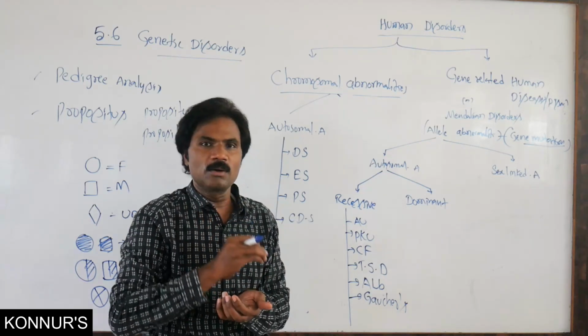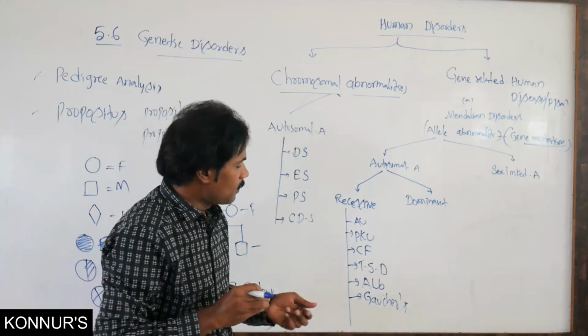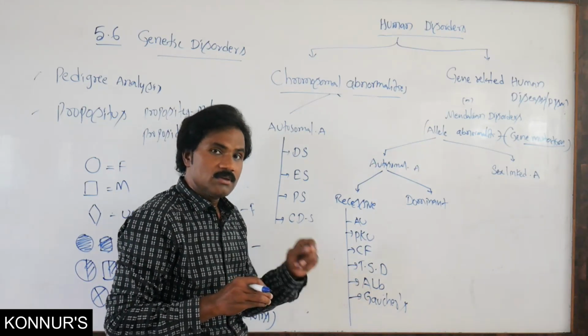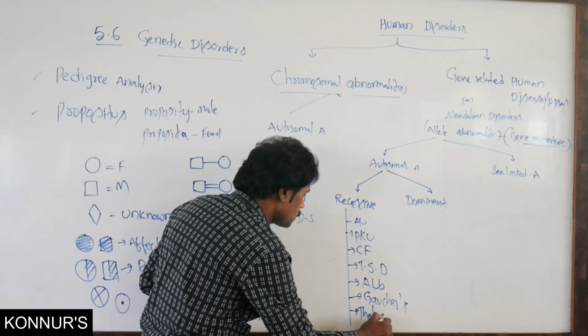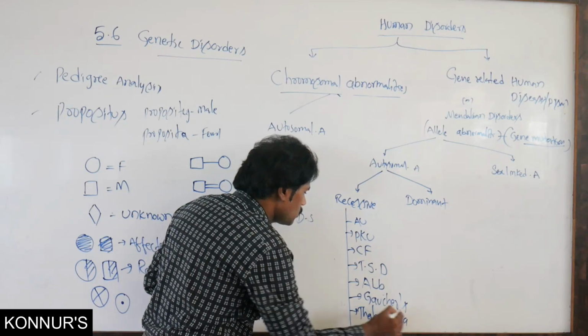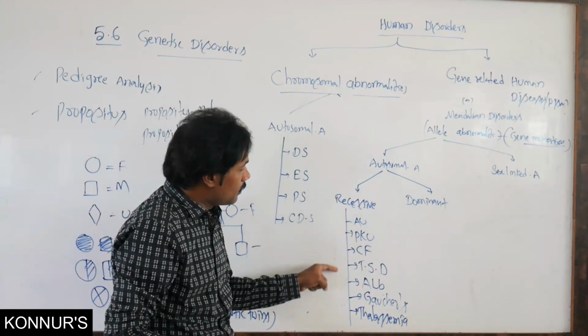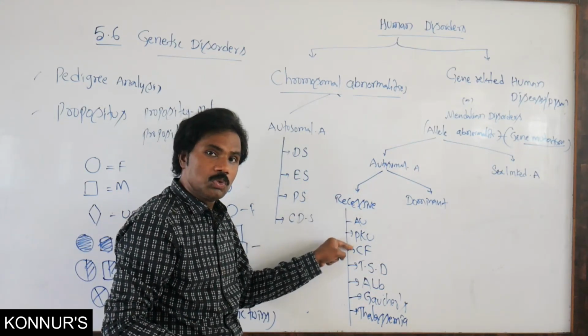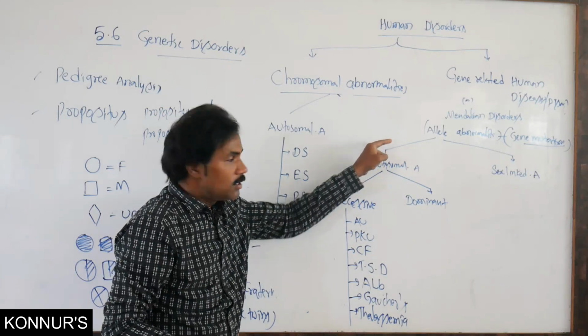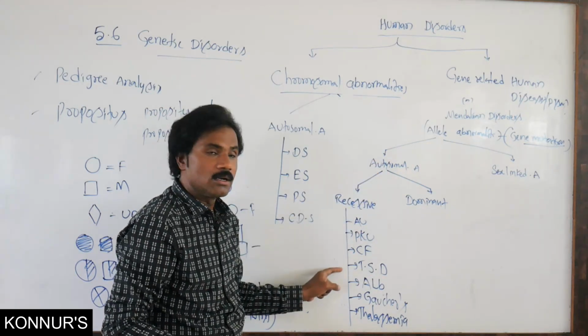That is also an abnormality. Normally we see that as thalassemia. Remember properly which ones represent recessive autosomal genetic disorders.